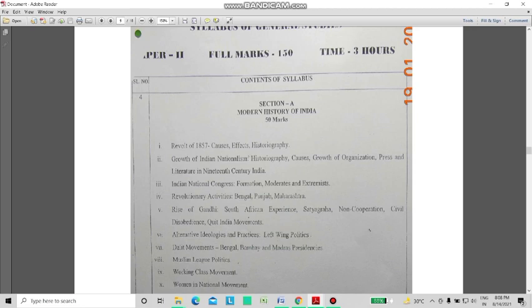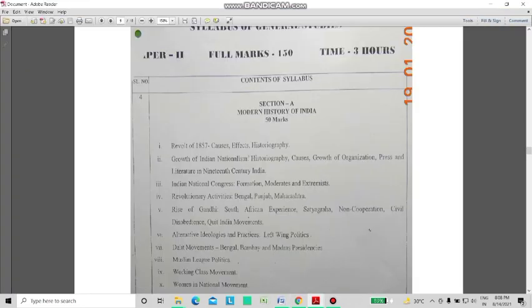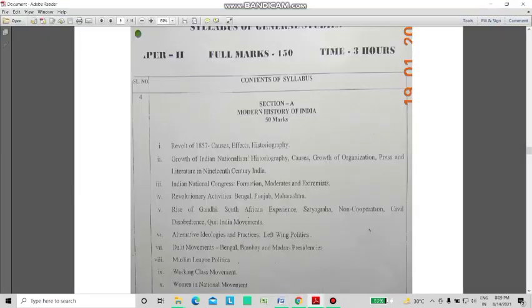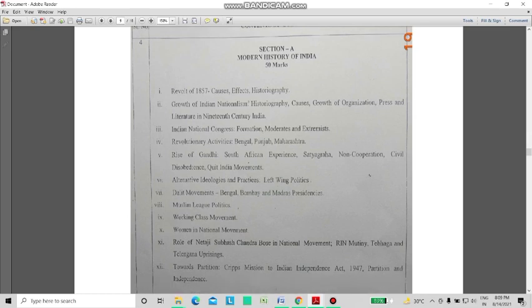If you refer to the syllabus for this paper, you can find there are 5 sections: section A, B, C, D and E. For the first section, Section A, Modern History of India, I referred to only one book, Spectrum's A Brief History of Modern India, right? You only need to go through the topics that are given in the syllabus.